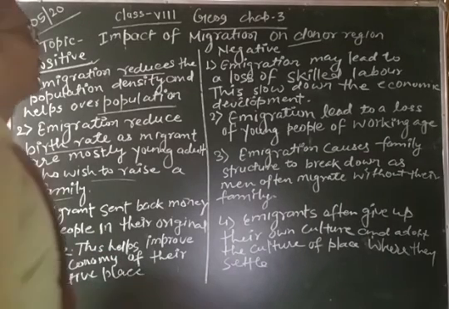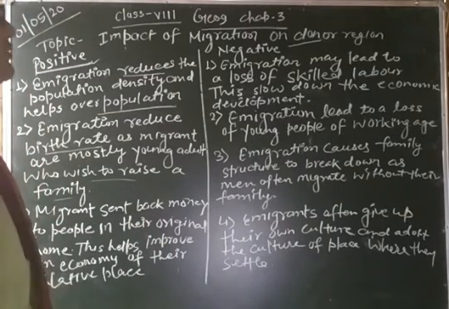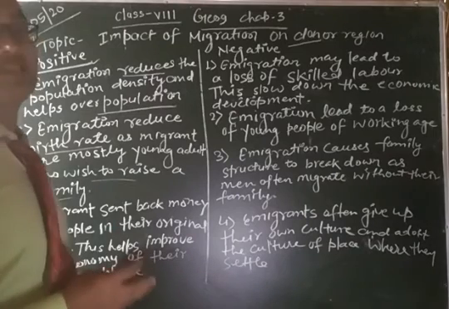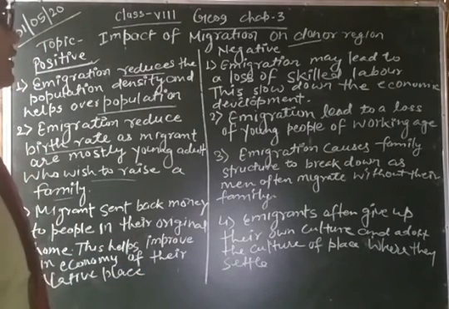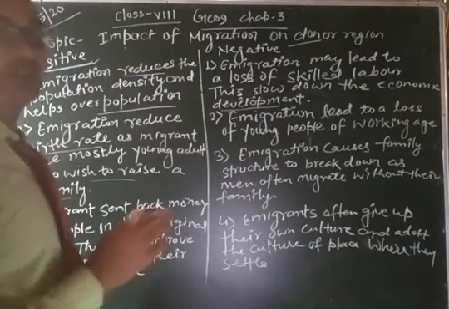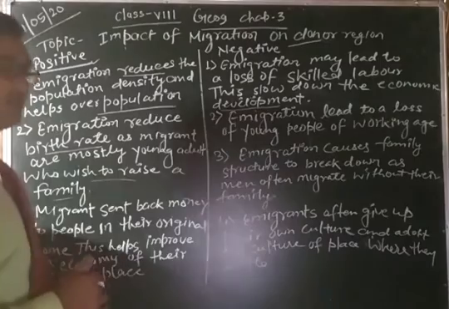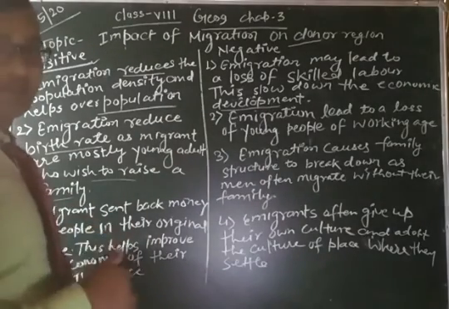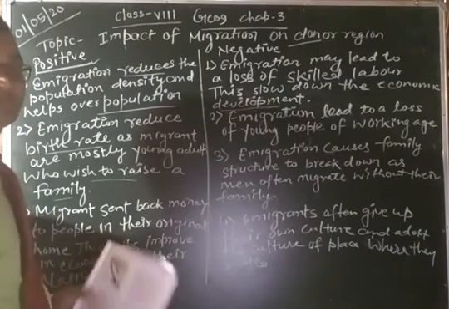Now, what are the negative impacts? The negative impact means due to migration, a loss of skilled labor occurs. There is a loss of skilled labor, so this slows down the economic development. When skilled people go to other countries, the skilled labor reduces in the native places, so this slows down the economic development.